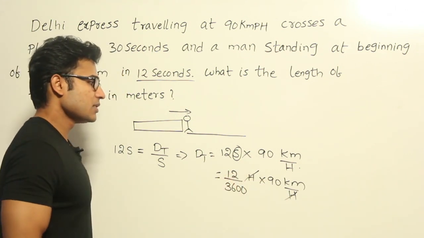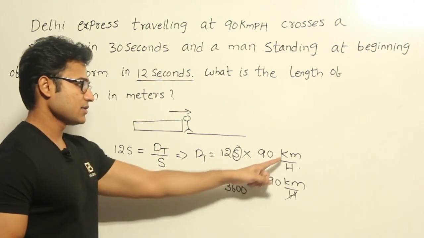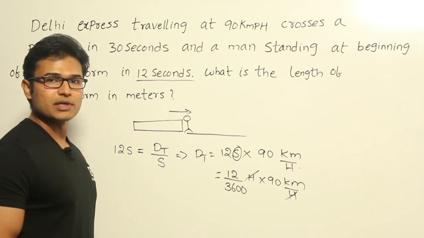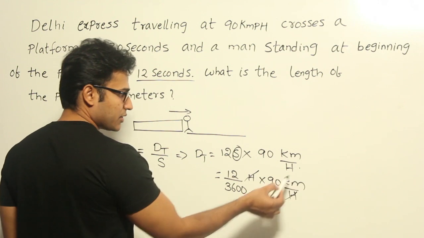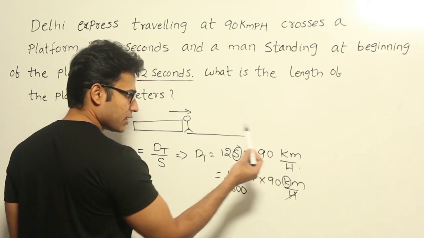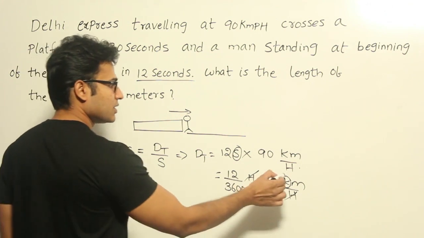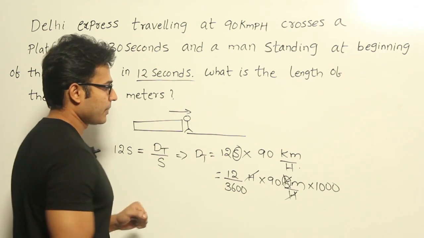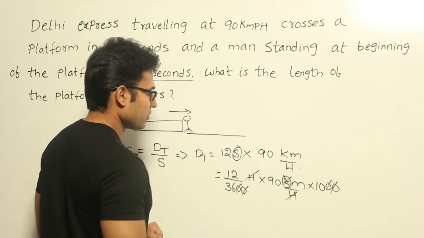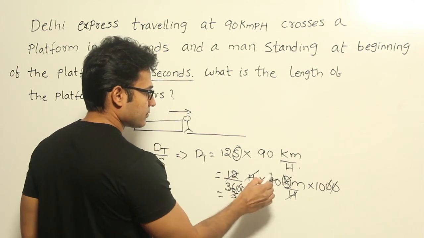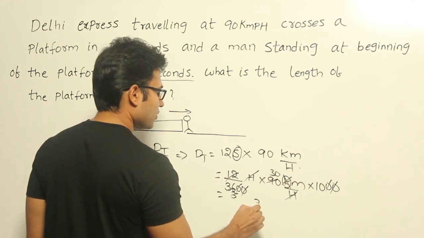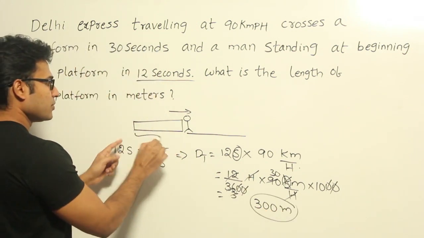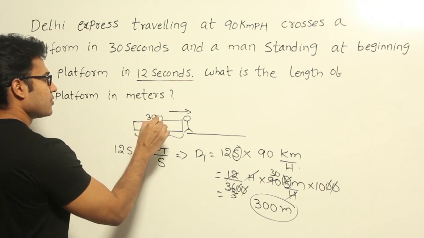And now what is the answer going to be? It is going to be in kilometers, because the speed is given in kilometers per hour. Now since the denominator is greater, I'll convert it into meters so that calculations will be simple. If I have to convert it into meters, k is nothing but 1000. Therefore in place of k, I'm going to write 1000, right. So the entire answer is going to be in meters, okay. Now these two get cancelled, 3's, that is 300. Therefore the answer is 300. This is the length of the train. So we got the length of the train to be 300 meters, right.